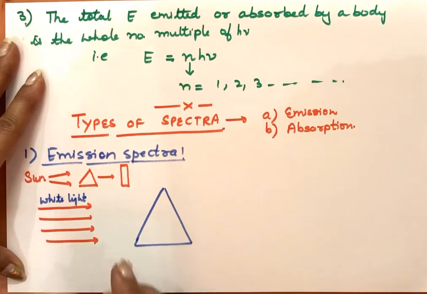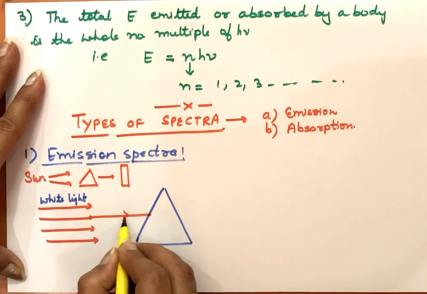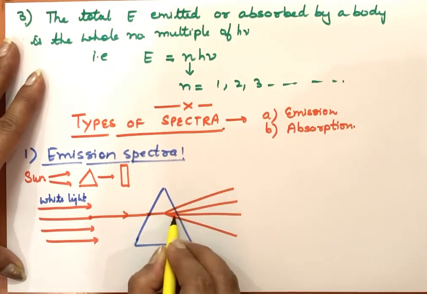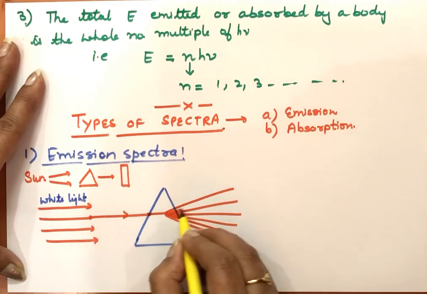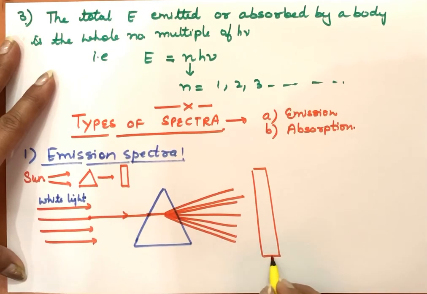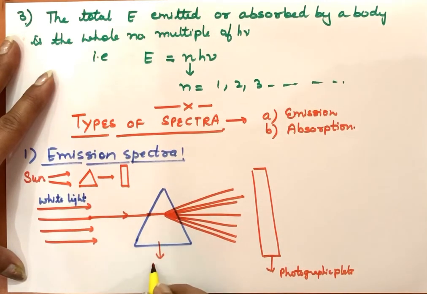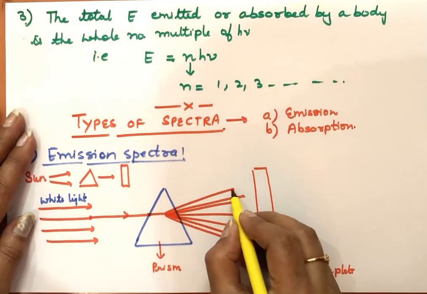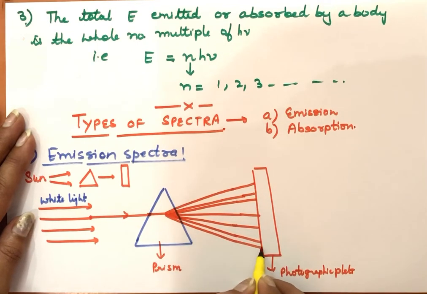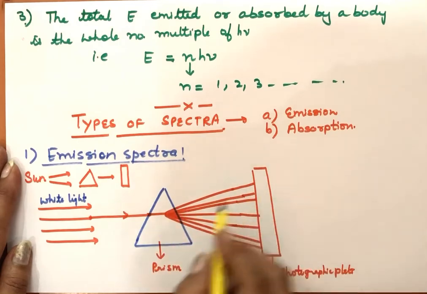These radiations, when they pass through the prism, will split. And these split radiations are taken on a photographic plate. We know white light is made up of 7 color radiations, and the prism will split all these 7 colors.